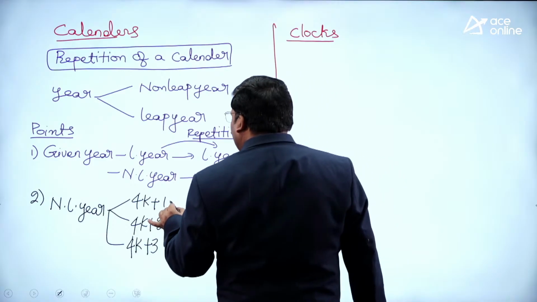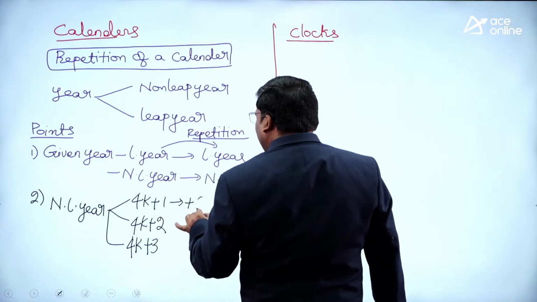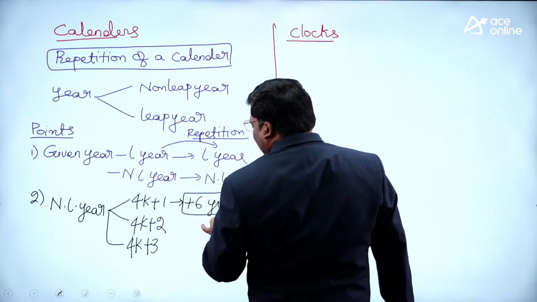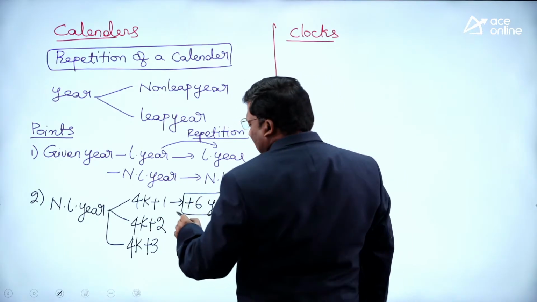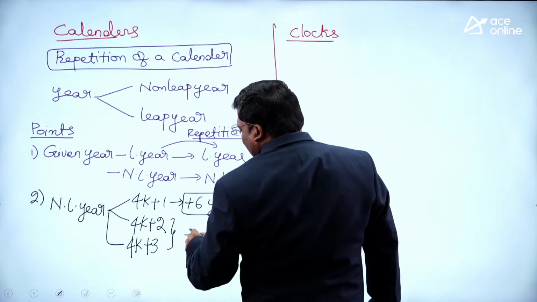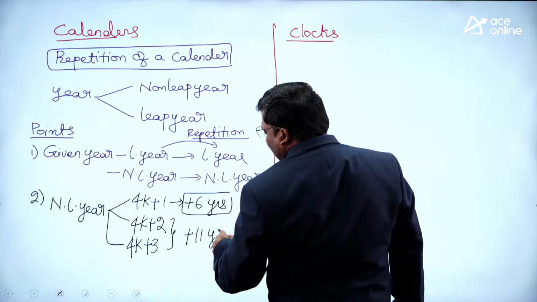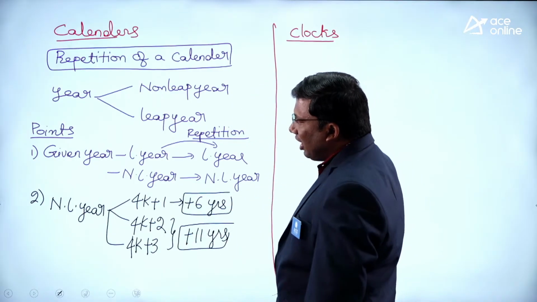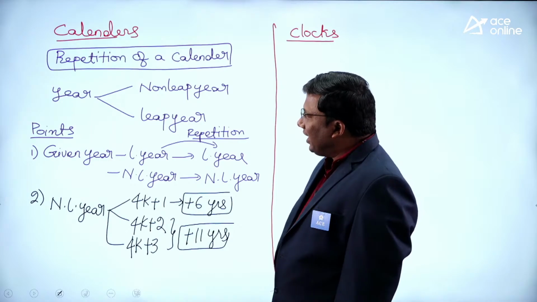If it gives a remainder 1, then calendar repetition will happen after 6 years. If it is 2 or 3, it repeats after 11 years. I hope the idea is clear.